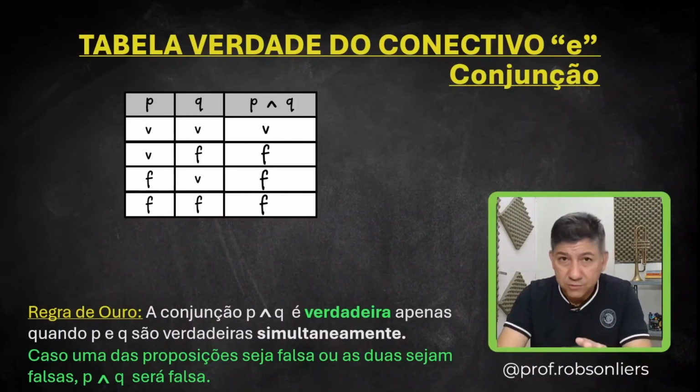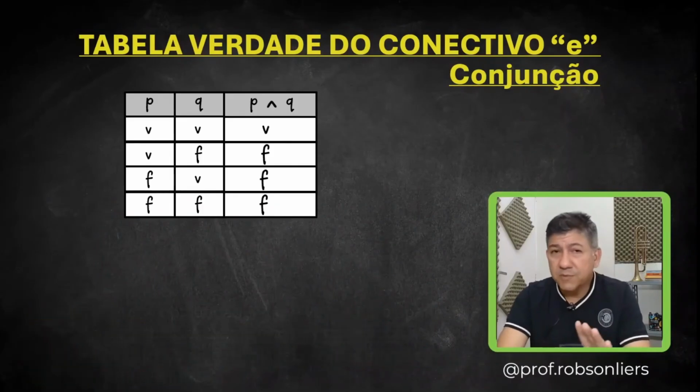So remember this. The AND connective is demanding. One lie brings everything down. Got it? Well, let's go to a practical example here.